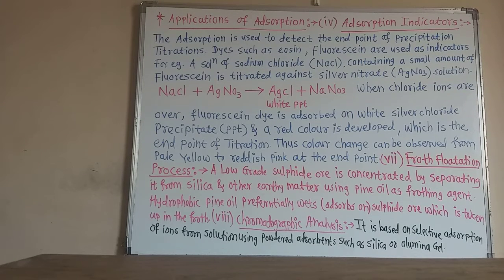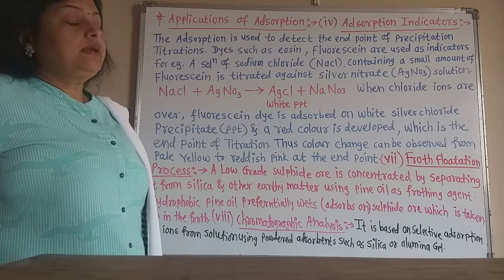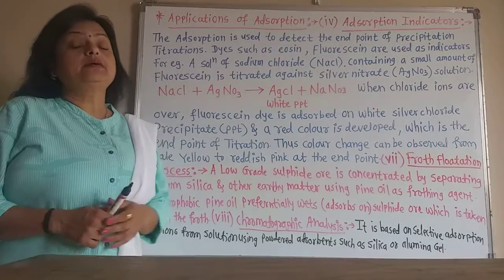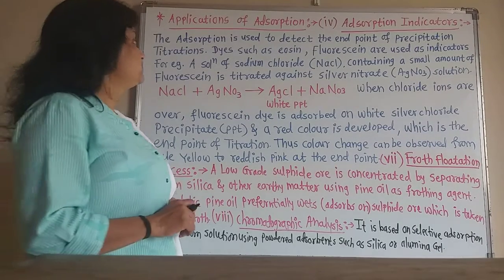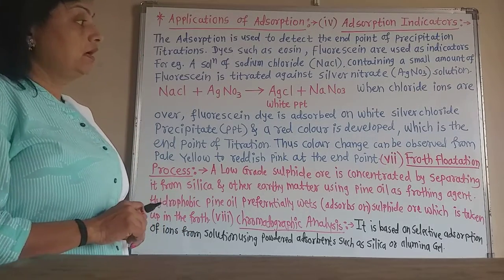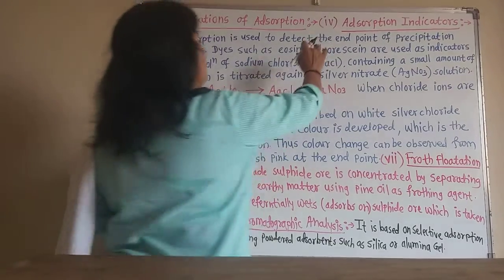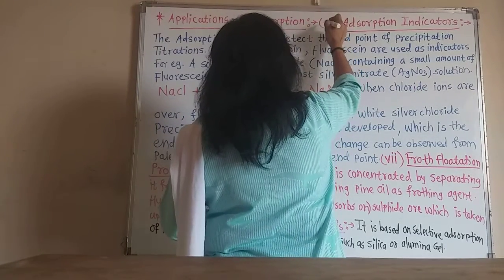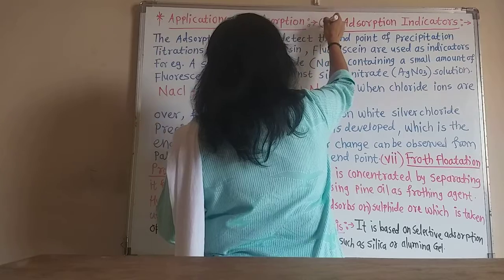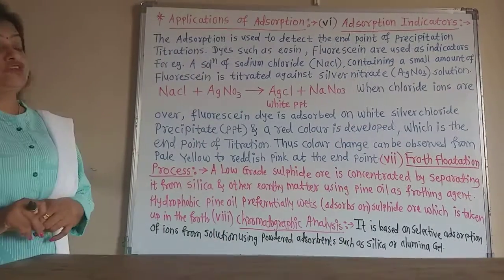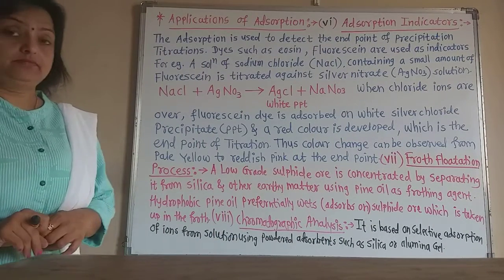Now pay attention again, students. Now we are learning the sixth application of adsorption, that is the adsorption indicators.